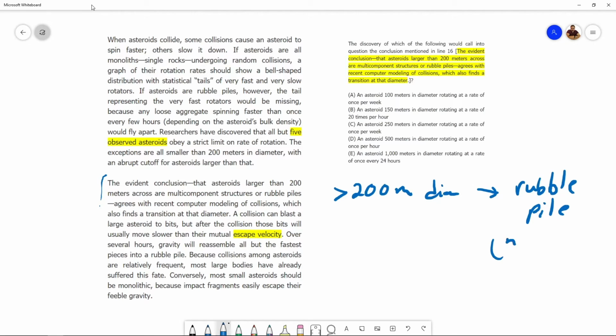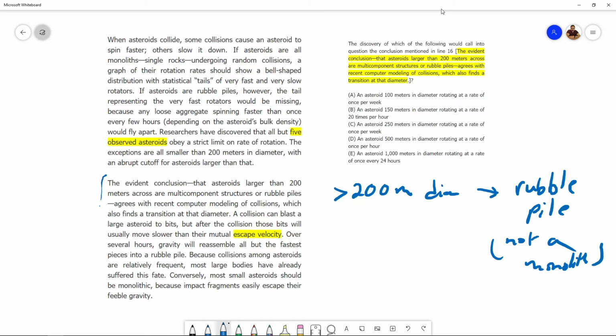Or in other words, not a monolith. What's our objective here? The discovery of which of the following would call into question this conclusion. So if which of the following is discovered, would we start questioning this conclusion? Would we start doubting this conclusion?